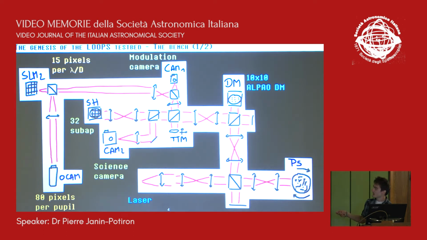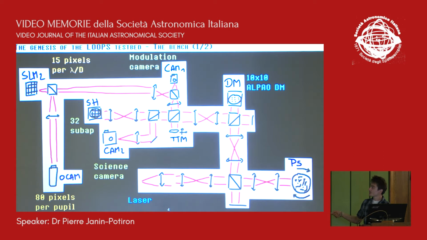Then a 10 by 10 Alpao deformable mirror, a tip tilt mirror to produce the modulation, a focal plane camera to have a science image and measure the Strehl ratio, a Shack-Hartmann wavefront sensor with 32 sub-apertures to measure the wavefront error in the pupil plane, and another focal plane camera that we call the modulation camera. Vincent will talk about this later in the afternoon.